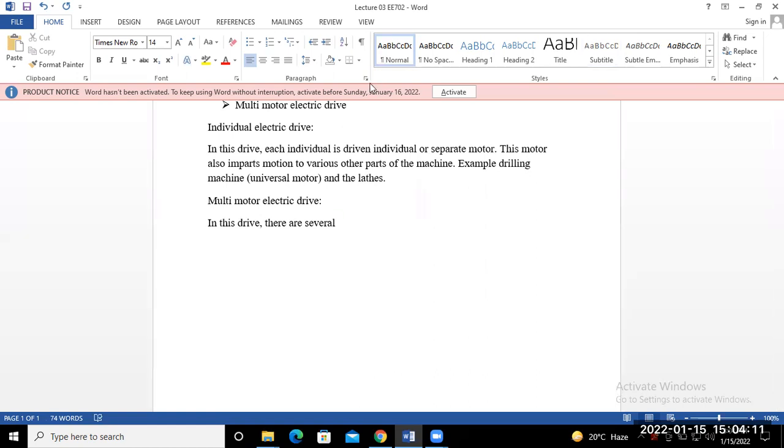So we already saw in the previous one that individual electric drives require one motor for one load. Each load is driven by its own individual motor. But in the last one, multi-motor electric drives require more than one motor for a load to be driven. There are several drives, so one motor is required for one parameter's control and another motor for another parameter's control. So the third classification is multi-motor drives.